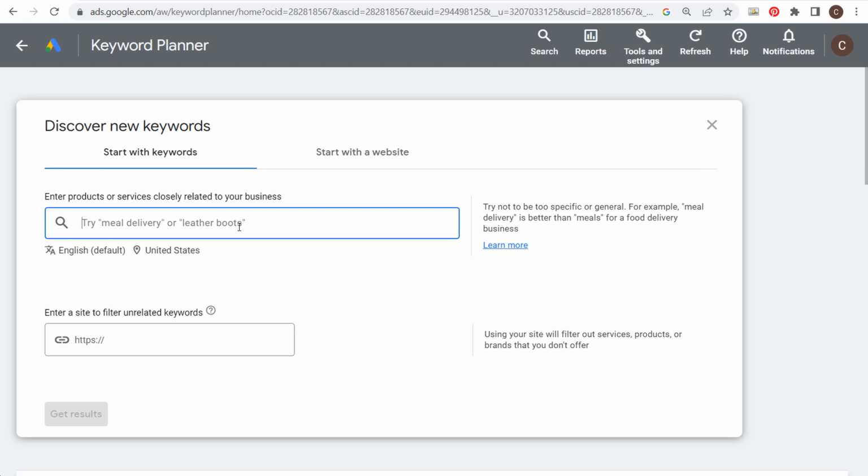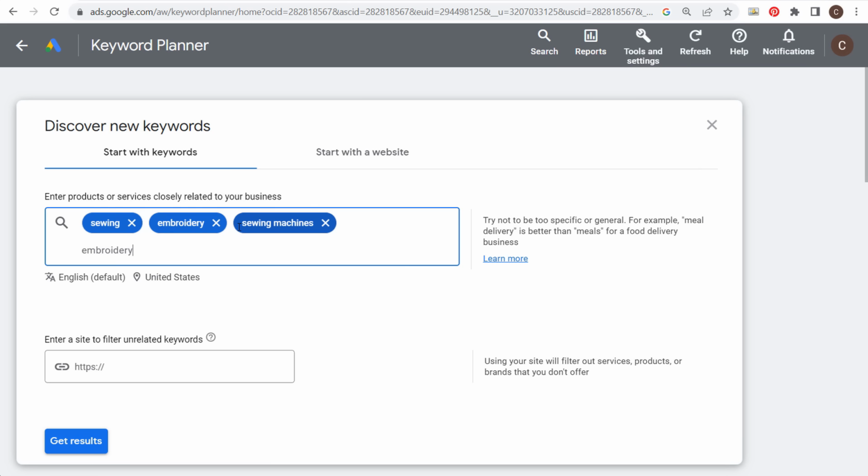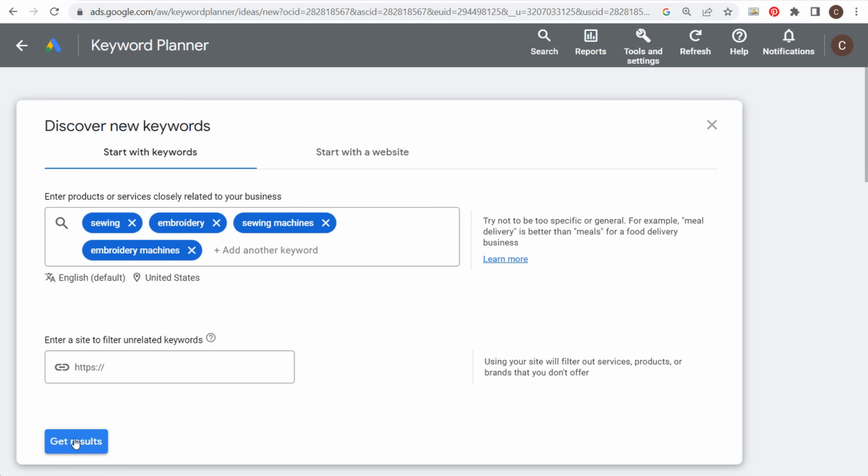So let's start with some keywords and let's keep it broad at the beginning. We'll say sewing, embroidery. We can do sewing machines and we'll do embroidery machines. So we'll use these 4 keywords to get started. I know if I'm doing a sewing website, I need to create some content about all of the different machines available, some of the different brands, same thing with embroidery. So we'll start with these 4 keywords. We don't need to enter a website here, and we're going to click on Get Results.